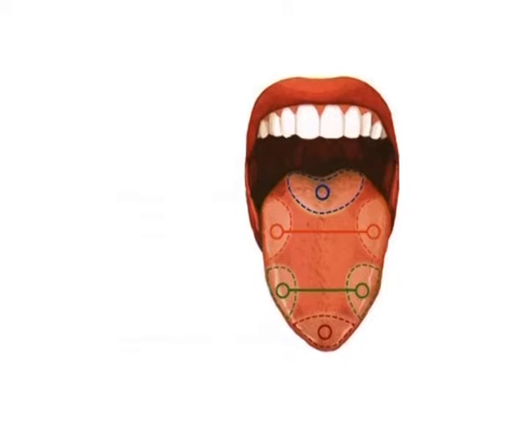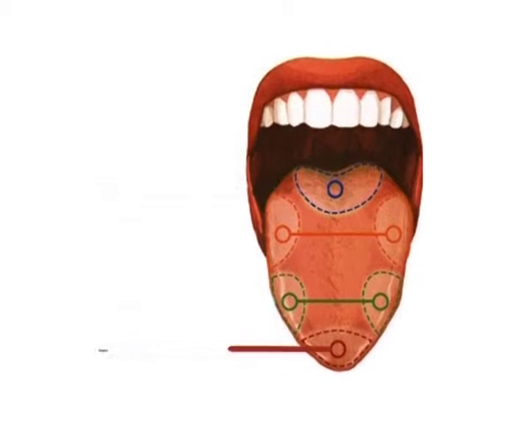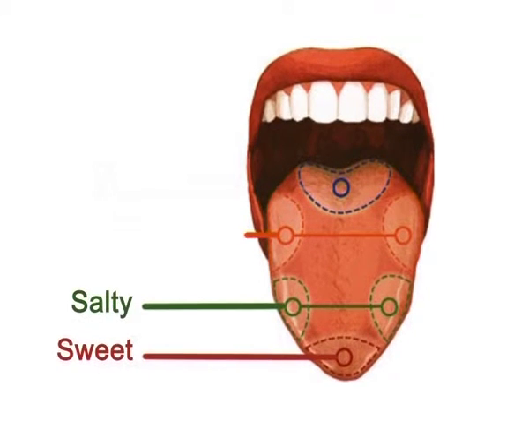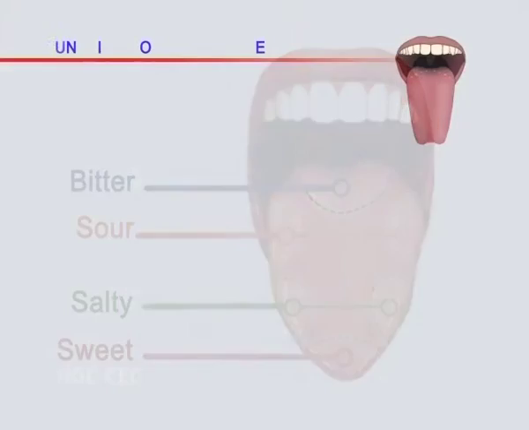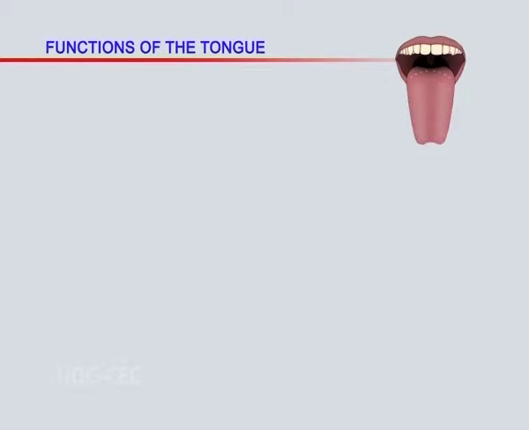Human tongue has 4 taste areas. They are sweet, salty, sour, and bitter. Areas of sweet and sour can overlap. Next comes functions of the tongue.